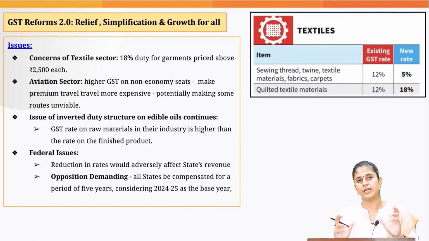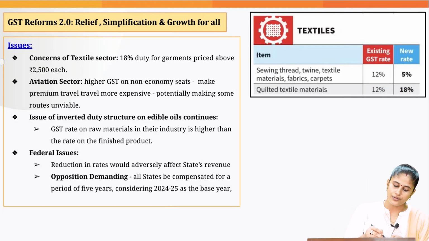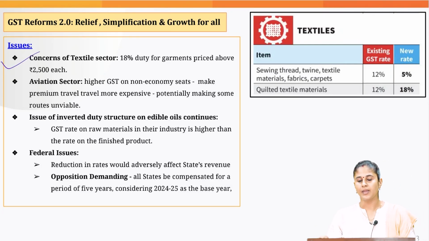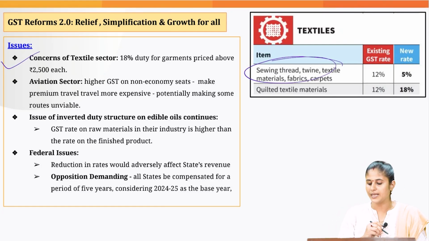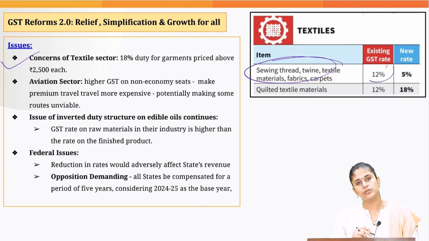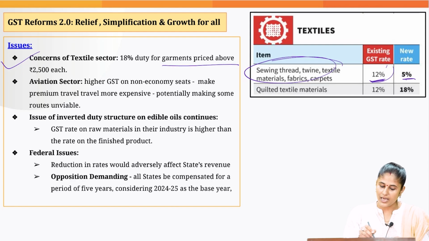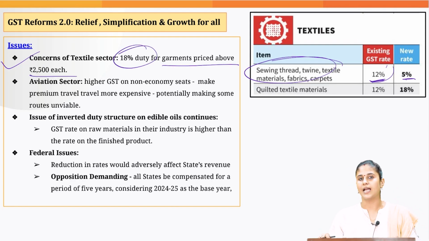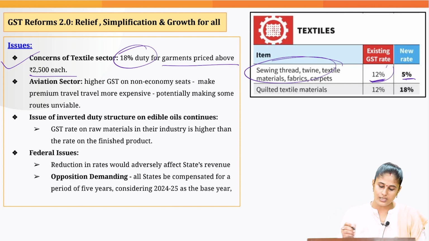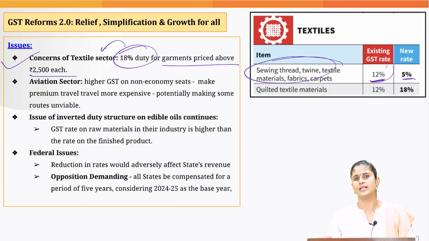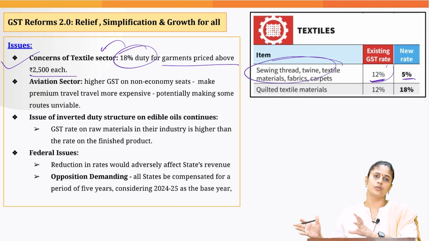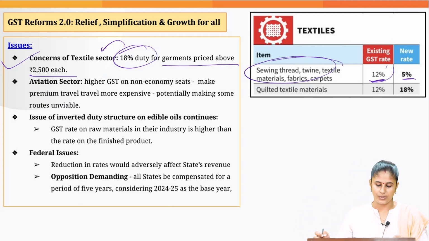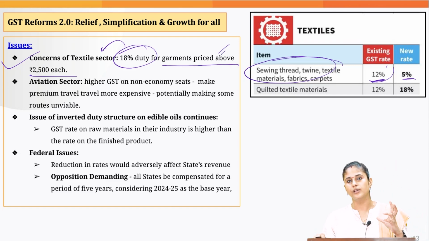What all issues are still there when it comes to the second generation reform? So first concern has been raised by the textile sector that okay, when it comes to simple textile material, you have reduced the tax slab from 12% to 5%. But when it comes to the garments which are priced above 2,500, therein the tax rate is 18%. So this is going to negatively impact the textile sector, and according to the textile sector, this is going to impact the middle income group in the Indian economy, because they are the ones who consume these kinds of garment products.